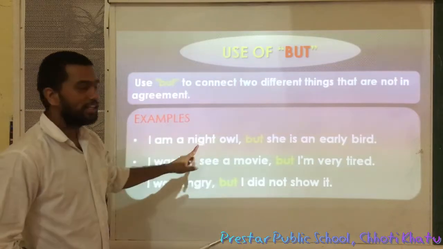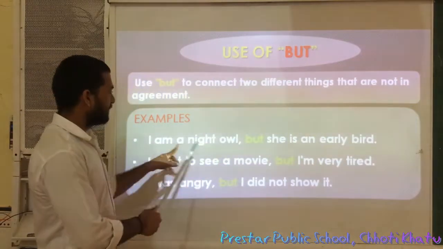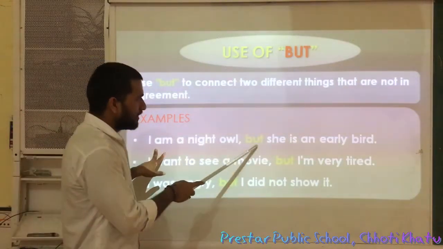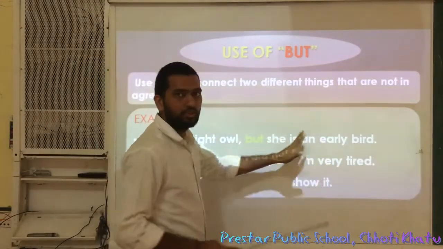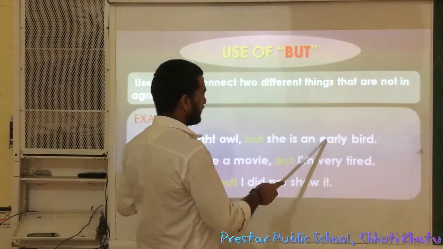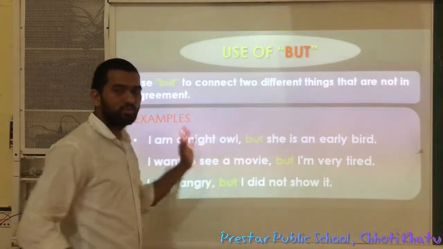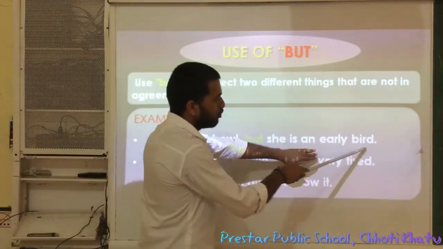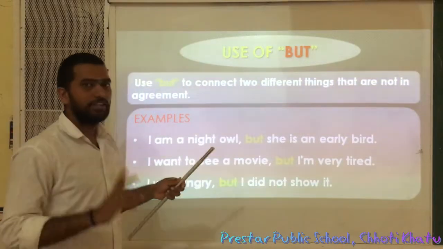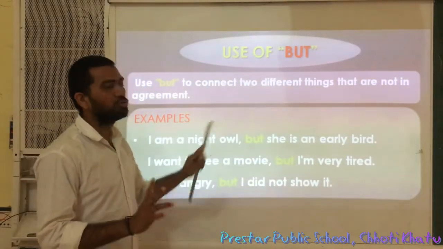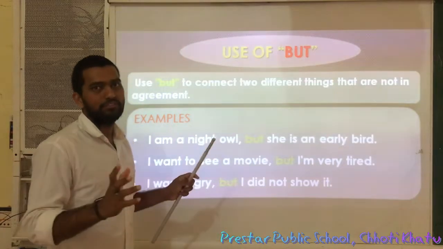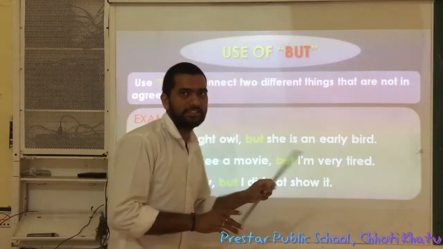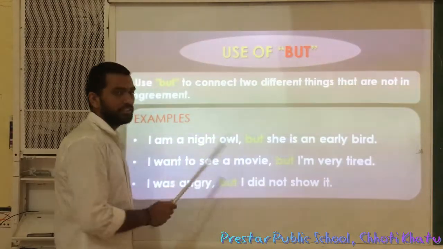If you look at the two sentences, I am a night owl means I go to bed very late, but she is an early bird means she goes to bed very early. See here, these two sentences are quite opposite. Night owl is opposite to early bird. So when we connect two sentences or two things which are quite opposite, which are not in agreement, meaning they are totally different from each other, in these situations we use "but".